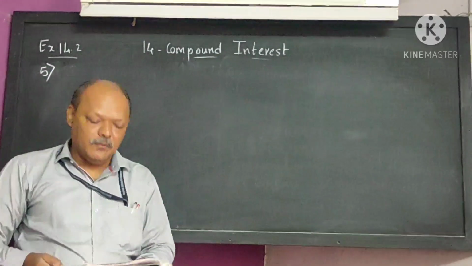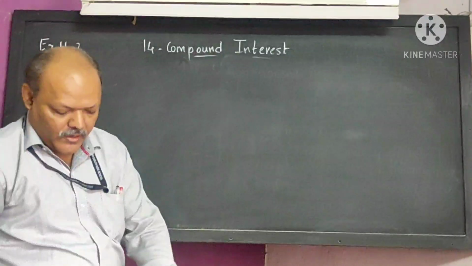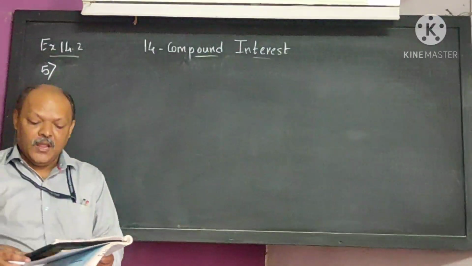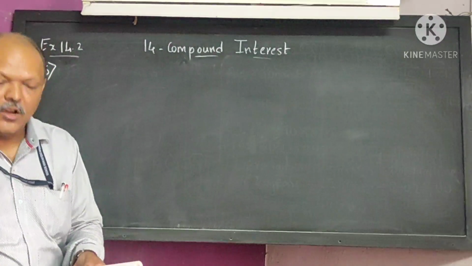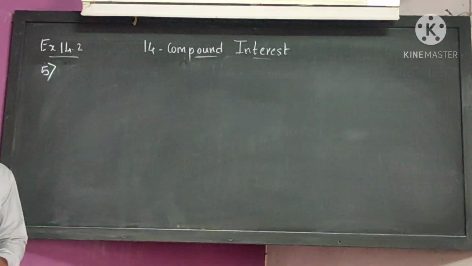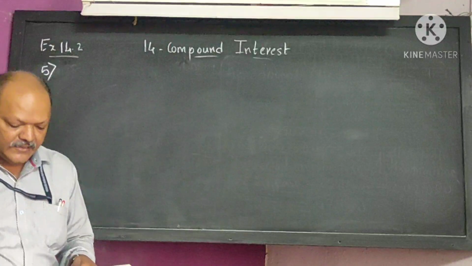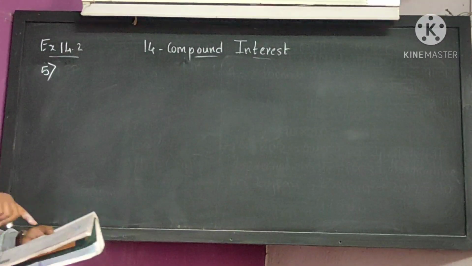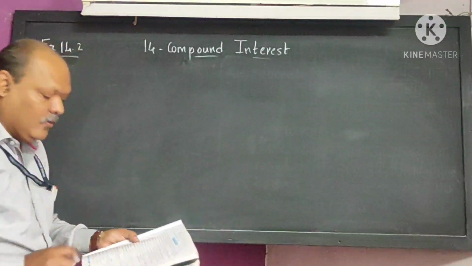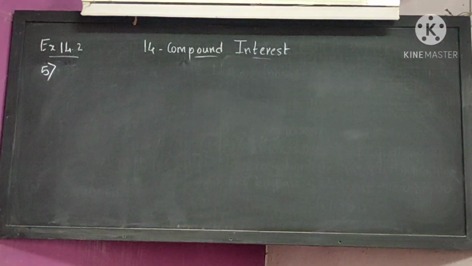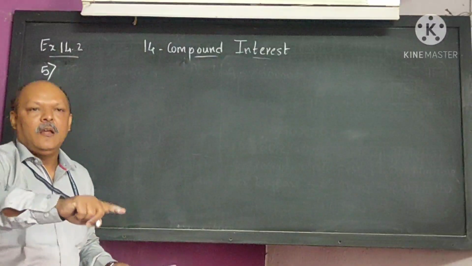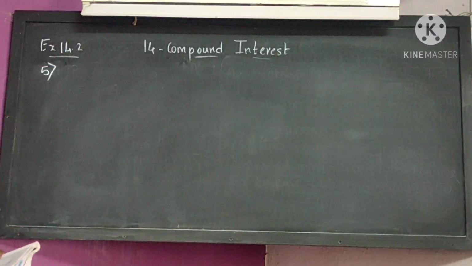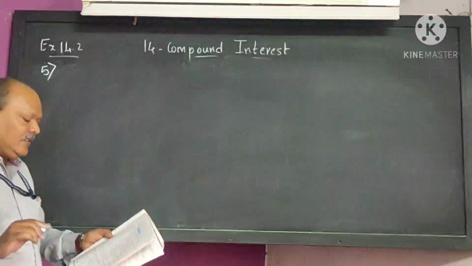Okay, now we will go for the sum number 5. Find the compound interest. If the amount of a certain principal after 2 years is 4,036.80 at a rate of 16 PA. That means here what we have to find is the compound interest. But the amount is given to you. To find the compound interest, first of all we have to find the principal. Until and unless we find the principal, we cannot find the compound interest. I hope you understood what is given in this sum.